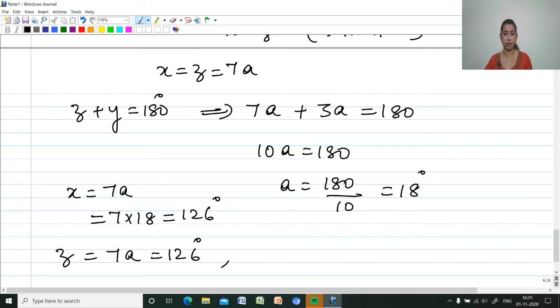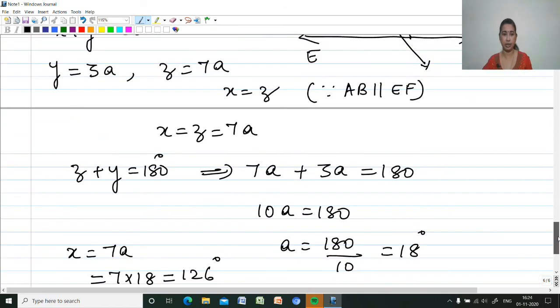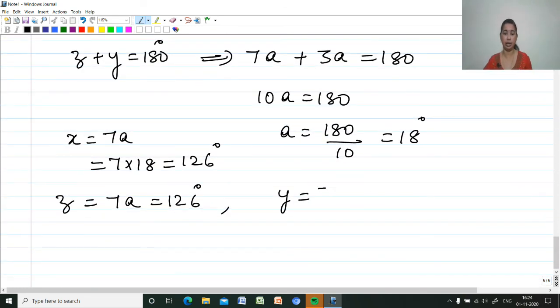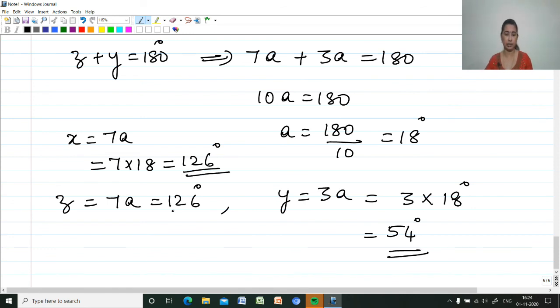Y is equal to 3a, that is 3 into 18, which is 54. So X is 126 degrees, Y is 54 degrees, and Z is 126 degrees.